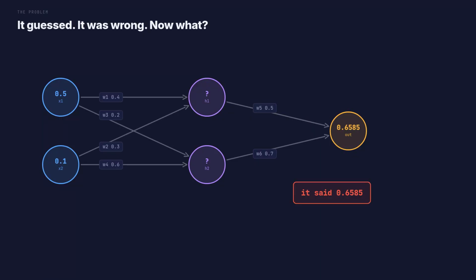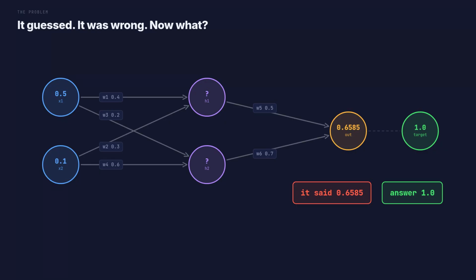Here is what it said, 0.6585. That is its honest best guess, given the 6 numbers it currently holds. And here is what it should have said, 1.0. That came from the training data, where someone already knew the right answer. So the network is wrong, not catastrophically, but wrong.